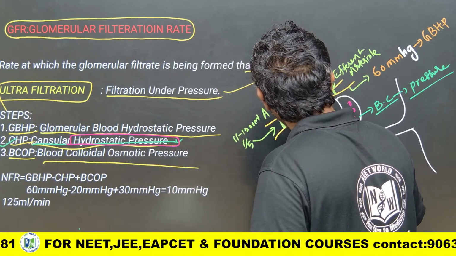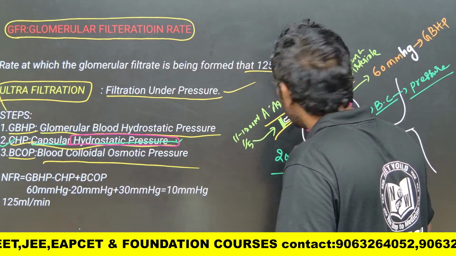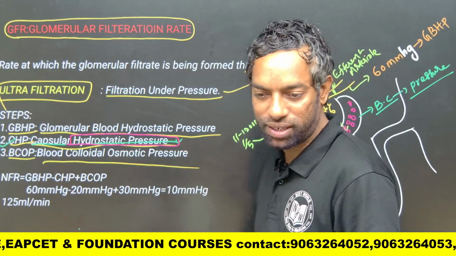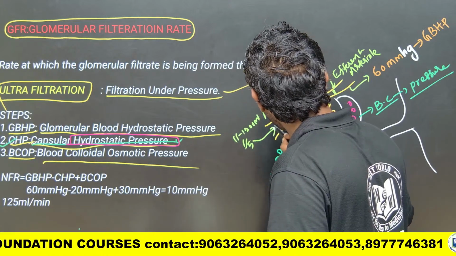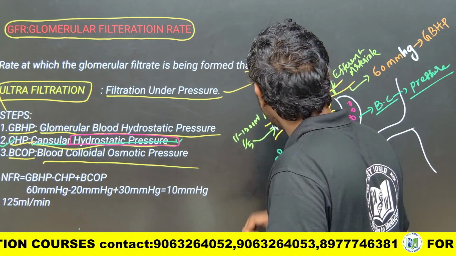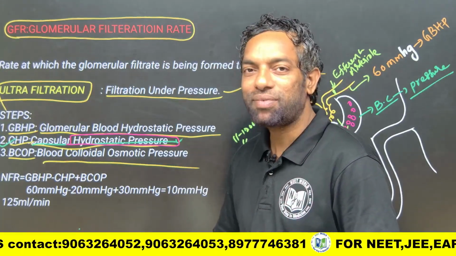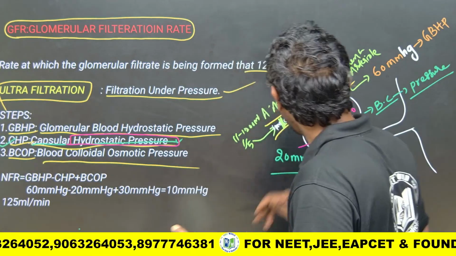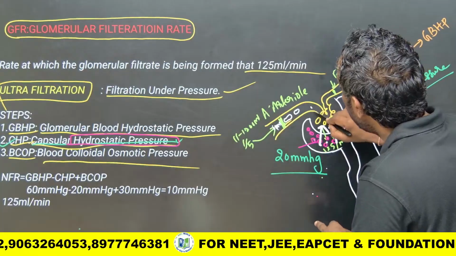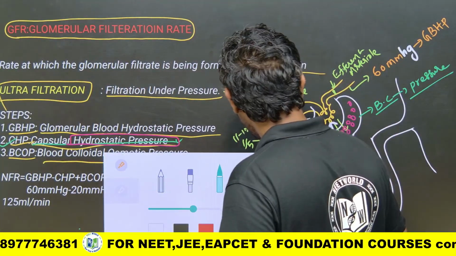There are RBCs, proteins such as globulin proteins, and other ions. Albumin-like proteins are there. These proteins and nutrients do not allow the water to filter here.